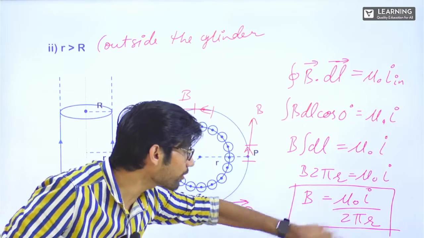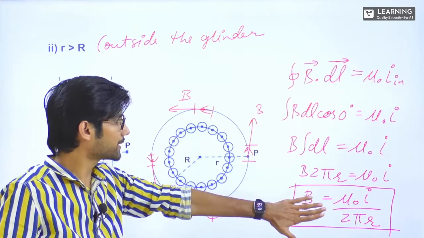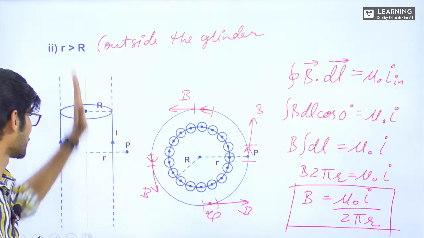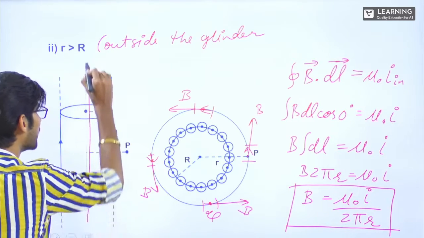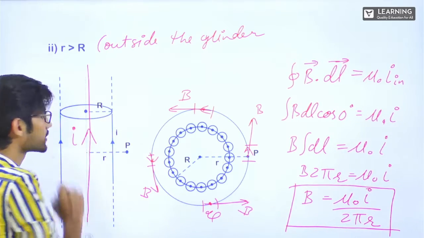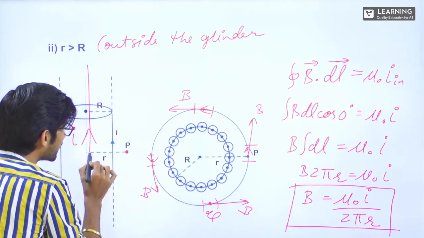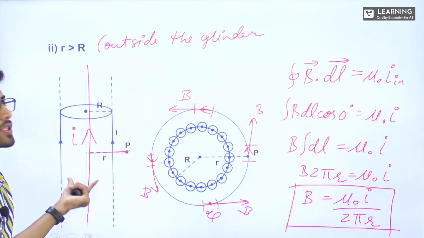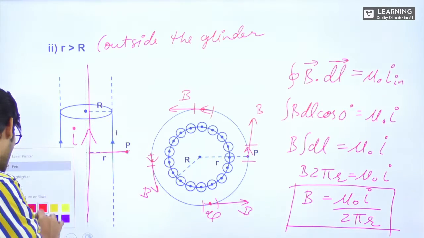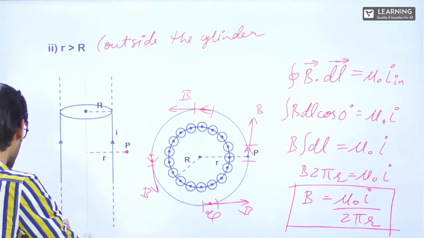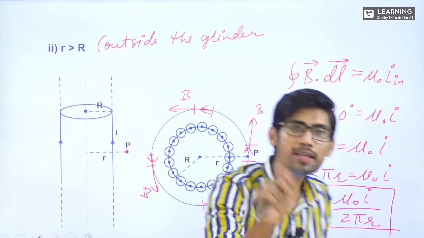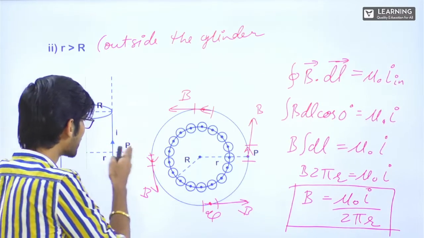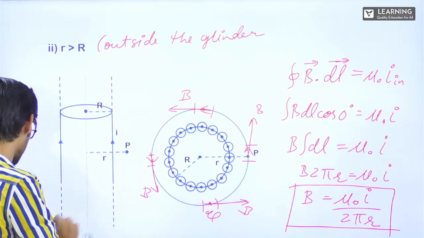So now from this formula, if someone tries to understand, it seems that the current is at the center. There is a wire in which the current I is flowing, and we have found out the magnetic field at a distance r from this wire, correct? Current is not at the center, current is only at the surface, but from this formula it seems like current is at the center, and from the center at a distance r we have taken out the magnetic field.